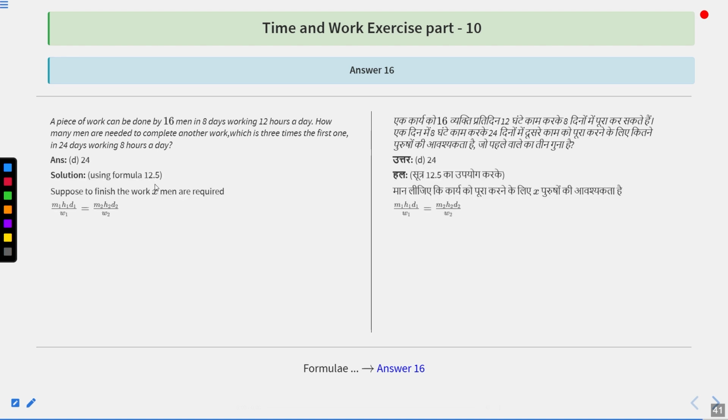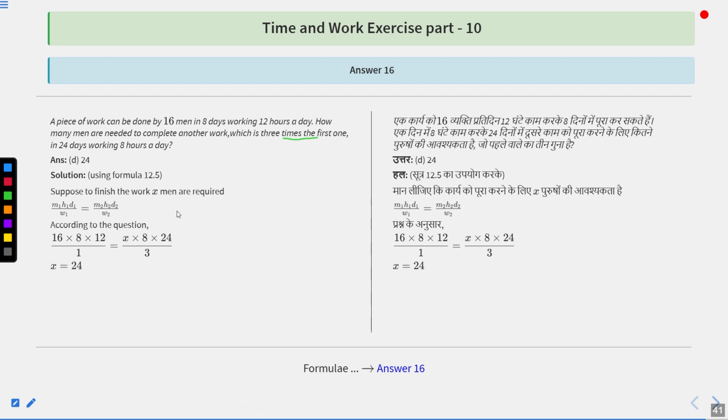Now, using formula 12.5, let us suppose to finish the work X men are required. That means M1 H1 D1 upon W1 should be equal to M2 H2 D2 upon W2. Here, M1 is 16, H1 is 8, D1 is 12 because 16 men in 8 days working 12 hours a day. M1 D1 H1 is given to us upon W1 is 1. That should be equal to M2 that we have to find. H2 and D2 are 8 and 24 because it was given that in 24 days working 8 hours a day and the work W2 is 3 times of the first.